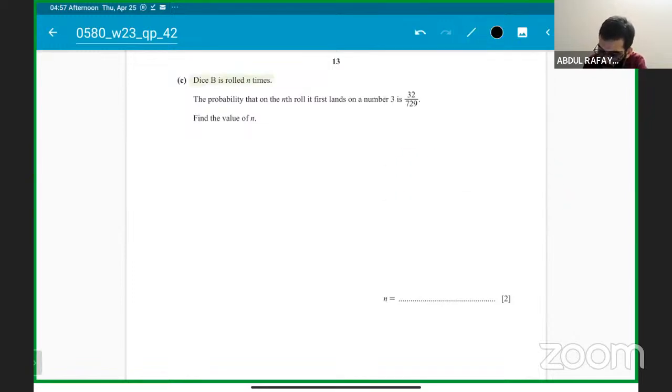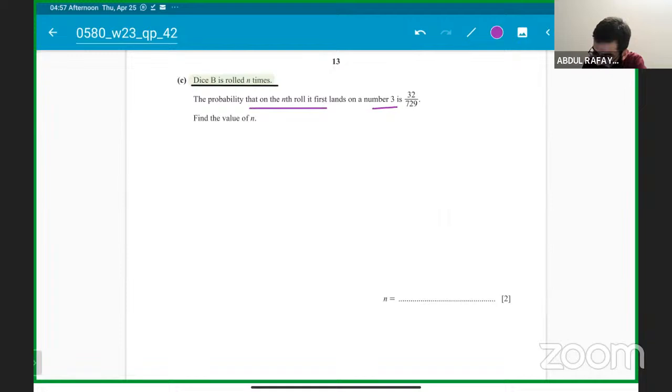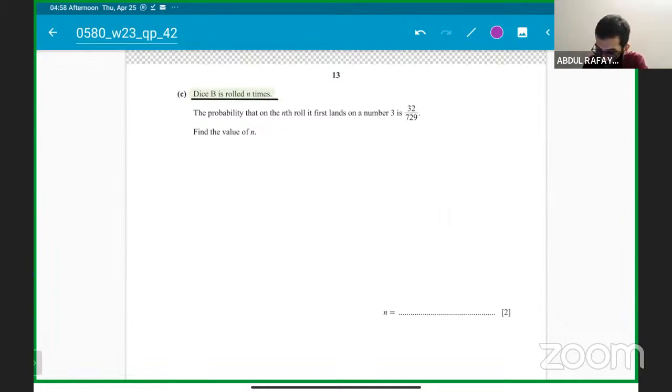Okay, so they are telling us that the dice B is now rolled n times, and the probability that on the nth roll it first lands on number 3 is 32 over 729. We have to find the value of n. So how are we going to do it?